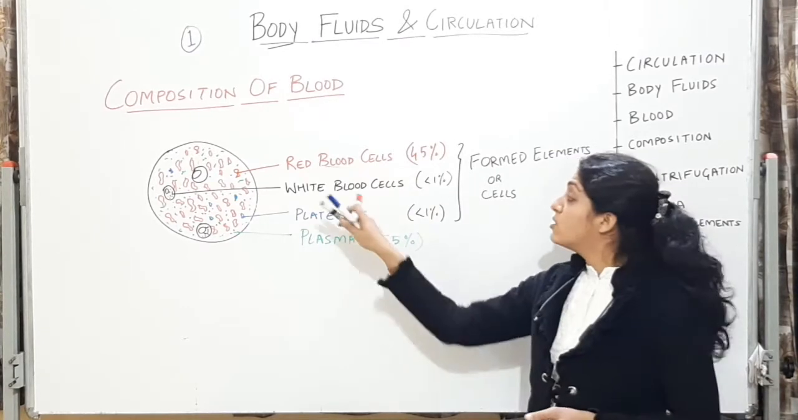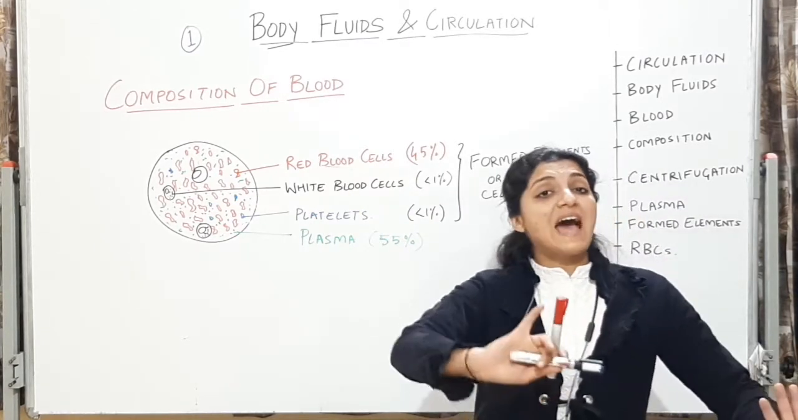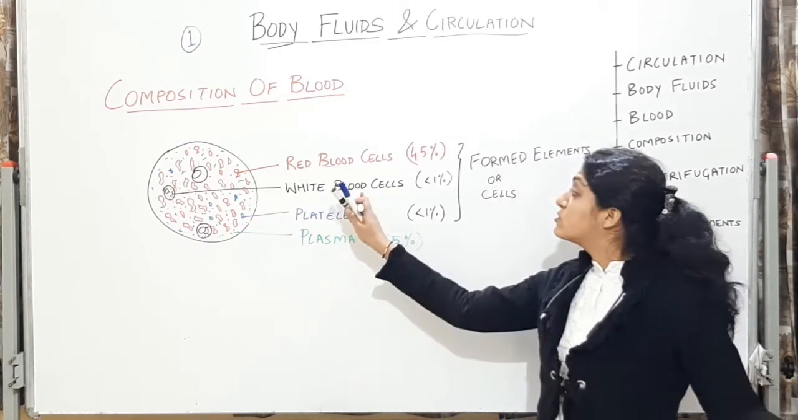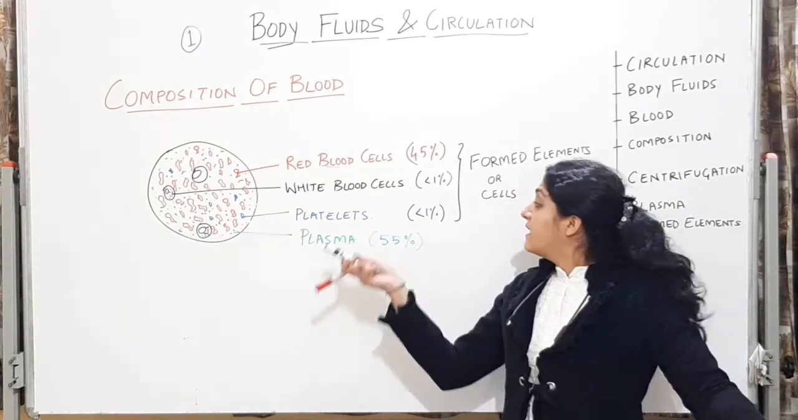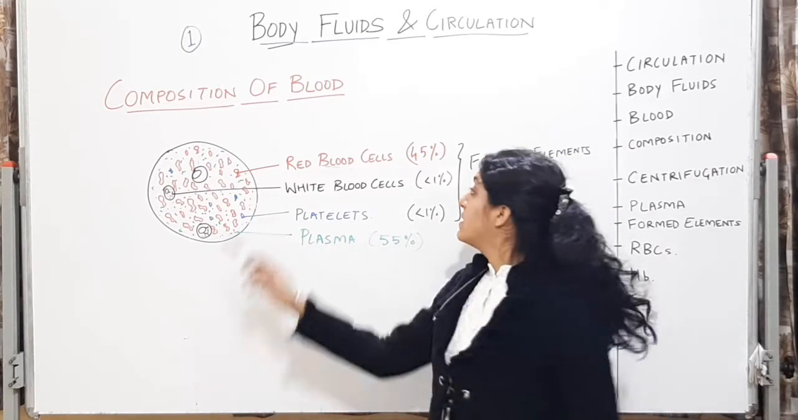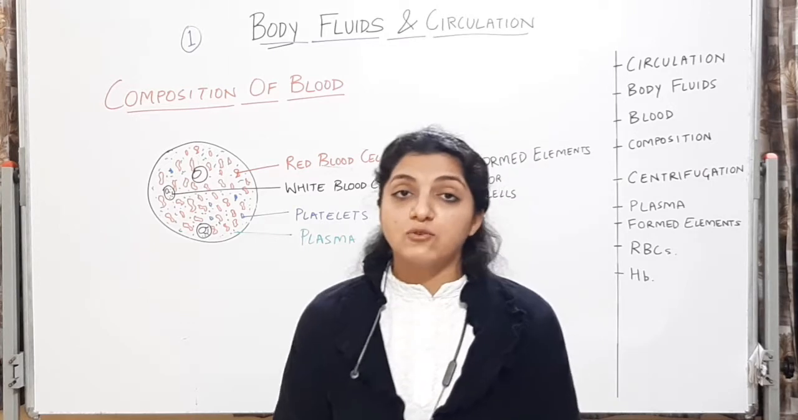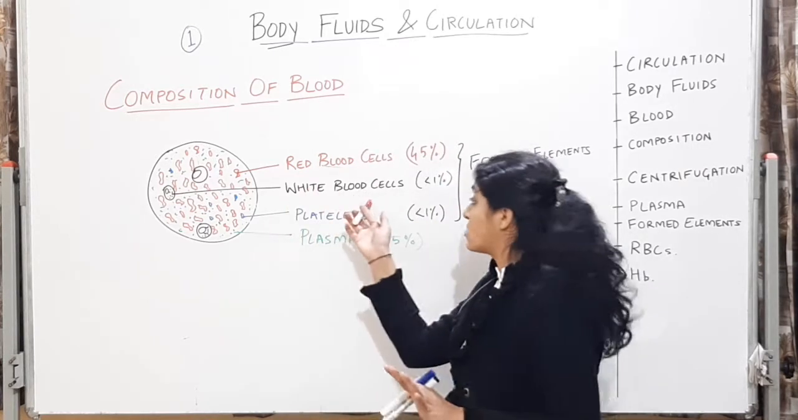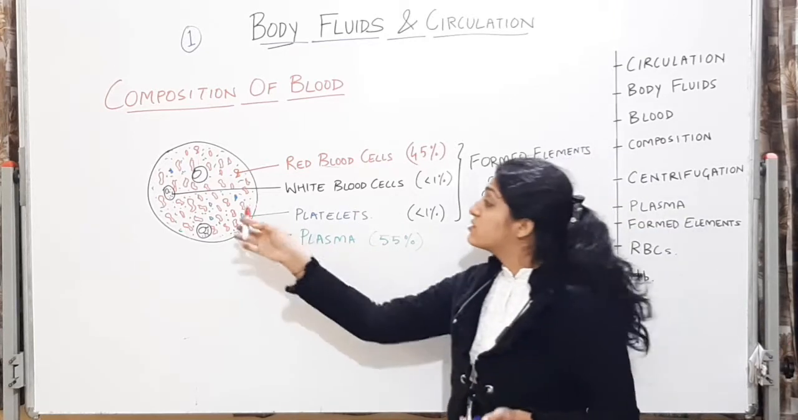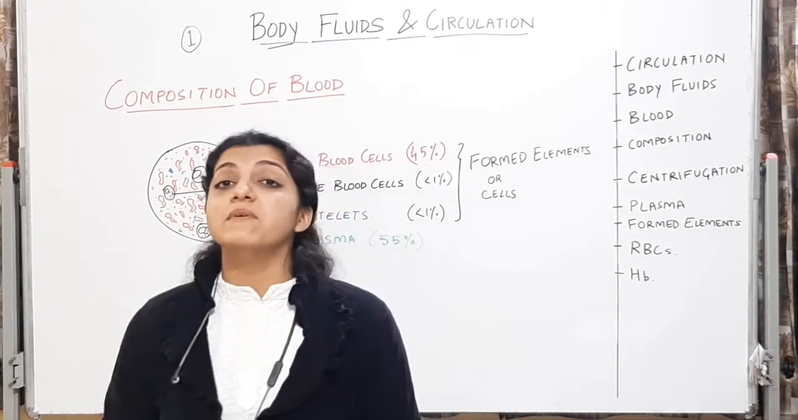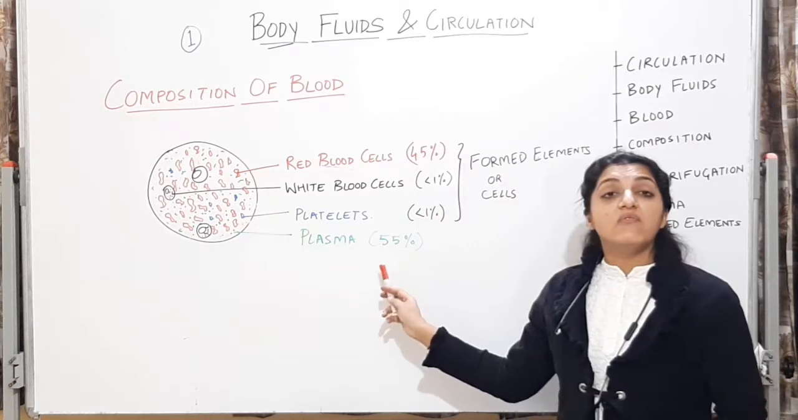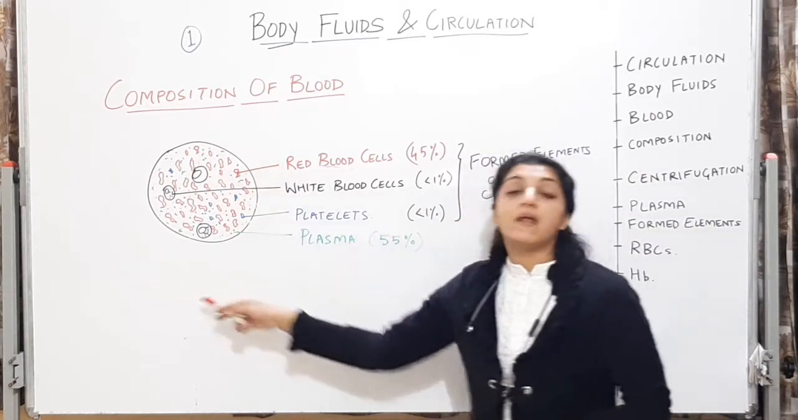White blood cells are also called leukocytes because they have no color. They are white in color. They are also called leukocytes. And then you have the platelets, which are also called thrombocytes. So you have to remember red blood cells are called erythrocytes, white blood cells are called leukocytes, and platelets are called thrombocytes. And you have the plasma, which is the fluid in which these formed elements are present. There is this plasma, which is around 55% of the total blood.